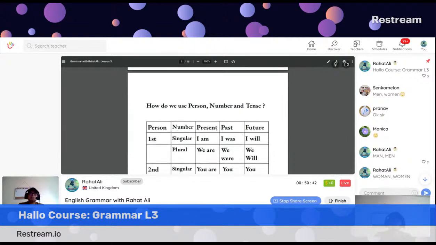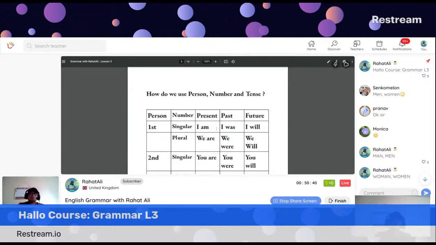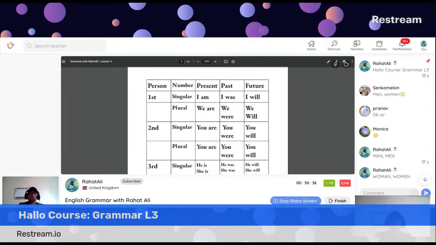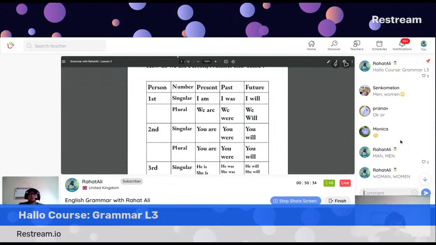So as you see, how do you use person, number, and tense? This chart is very much important. We'll go one by one. In the meantime, if you have any questions and comments, please write in the comment section.